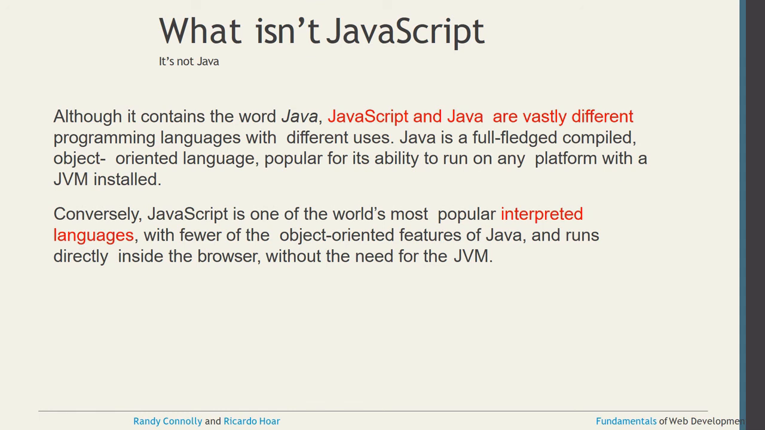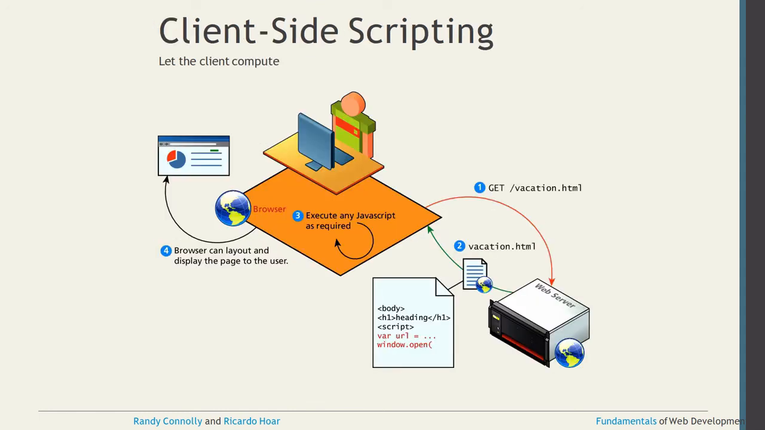If that is installed in your system, whatever program you write will work in terms of Java. But JavaScript is one of the most popular interpreted languages. It has some object oriented features like Java, but it runs directly inside the browser. A JVM is not required for JavaScript. So that is the main difference between Java and JavaScript.